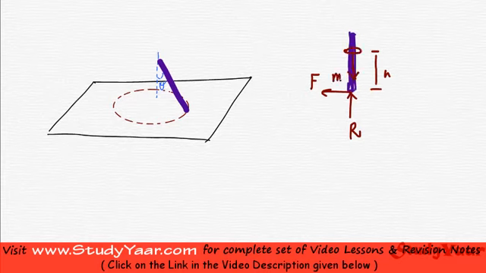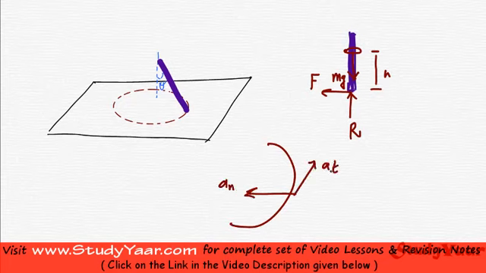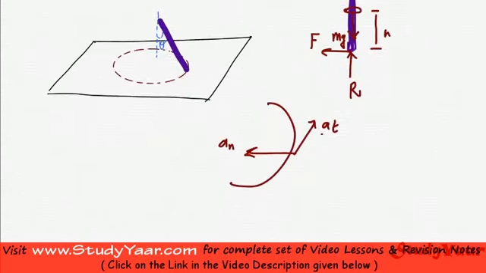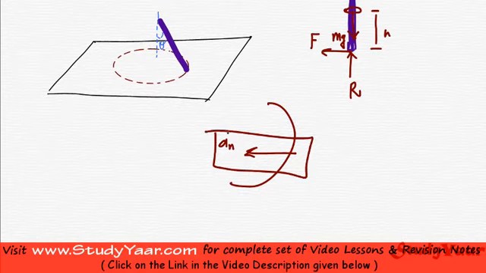So this is the weight of the cyclist and the cycle, and since this guy is moving in a circular path, he has a tangential component at and a normal component an. Since the speed is constant, he is going with a speed of v. So the speed is constant, therefore this component, which is equal to the rate of change of speed, is going to be 0. So I only have an an in this direction.